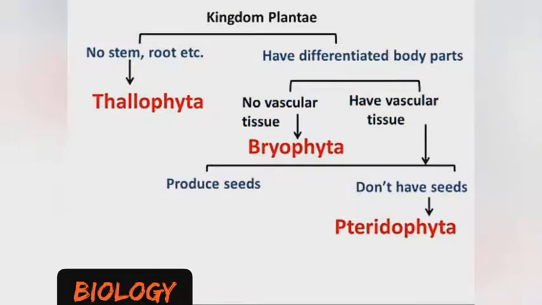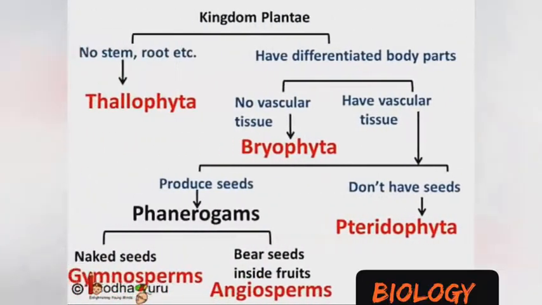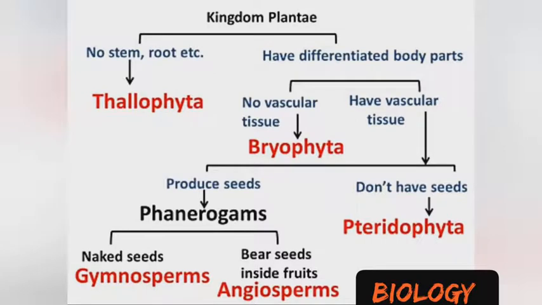But in the aspect of the Pteridophytes, they have differentiated body parts and they have what we call the vascular tissues. And what are the vascular tissues? They are the xylem, the phloem, and the cambium. But the Pteridophytes do not have what we refer to as seeds. I get it now. They do not have seeds. So that is the aspect of the Pteridophyte. But the other plants that have seeds, their general name is called the phanerogams.